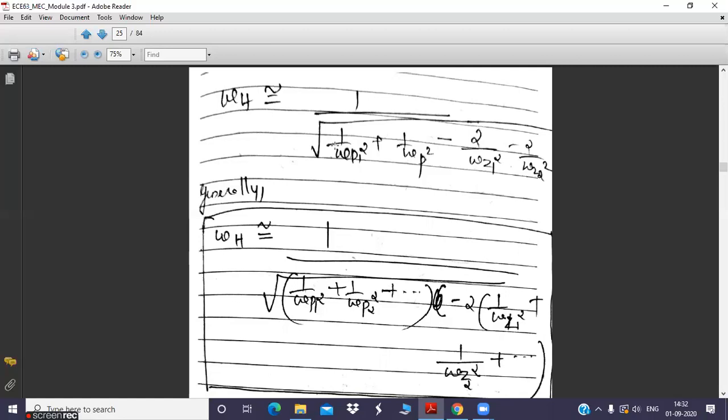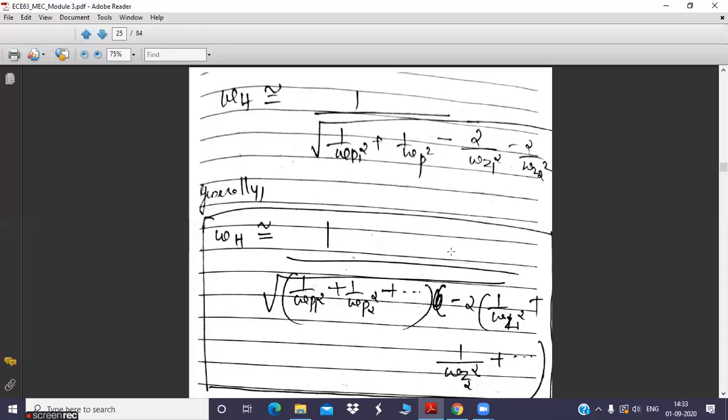But generally you will have n number of poles and n number of zeros in the high frequency gain function. So the equation we have derived, you will generalize for n poles and n zeros. So I have just put 1 divided by square root of 1 by omega p1 square plus 1 by omega p2 square plus etc. How many terms? There will be n number of terms here. Again, you can see here minus 2 is common for all the terms, right?